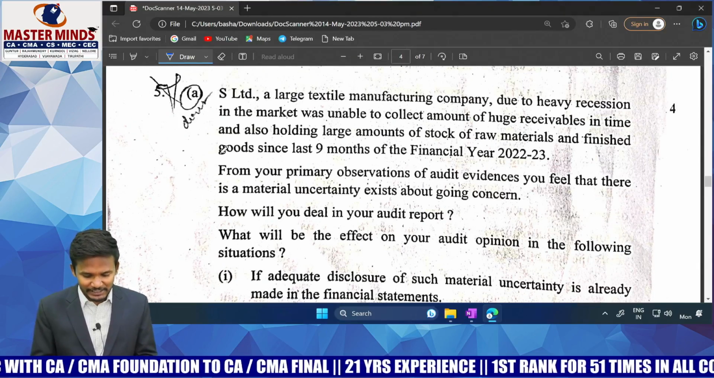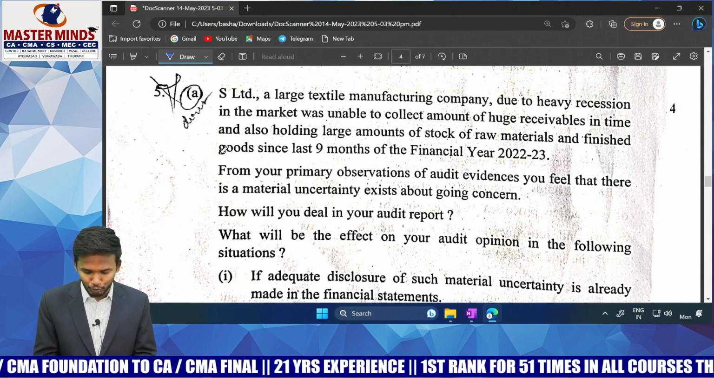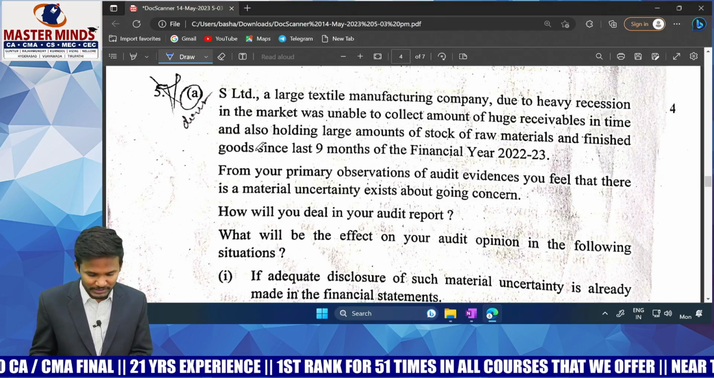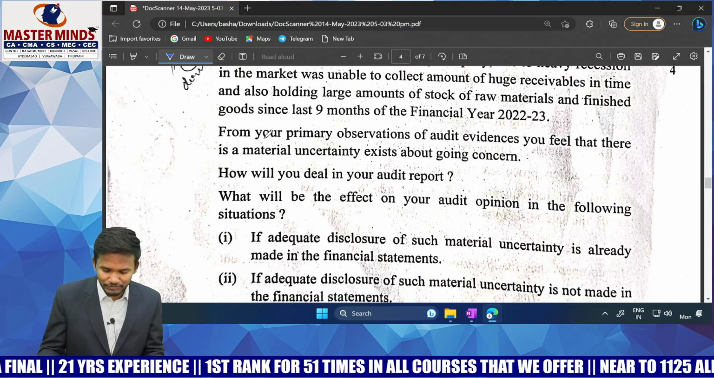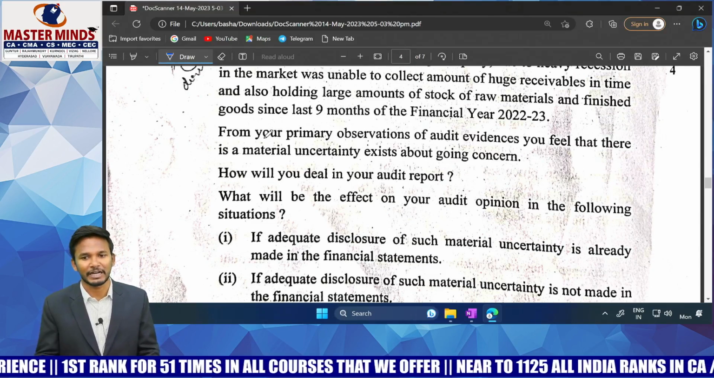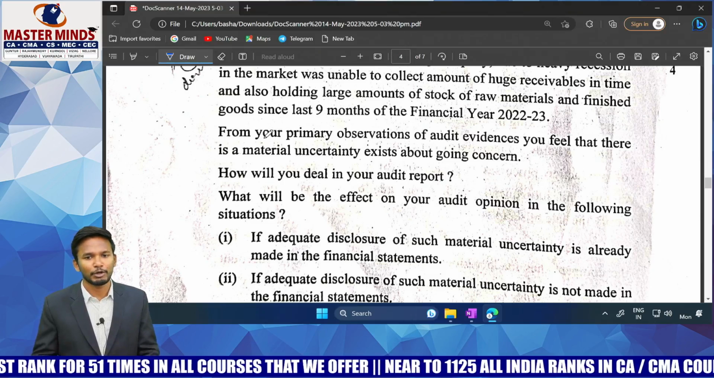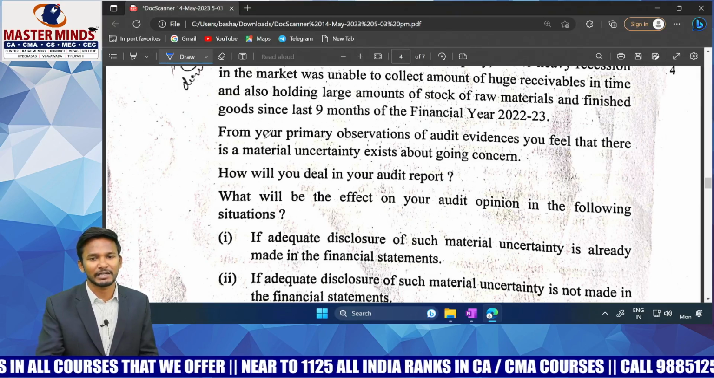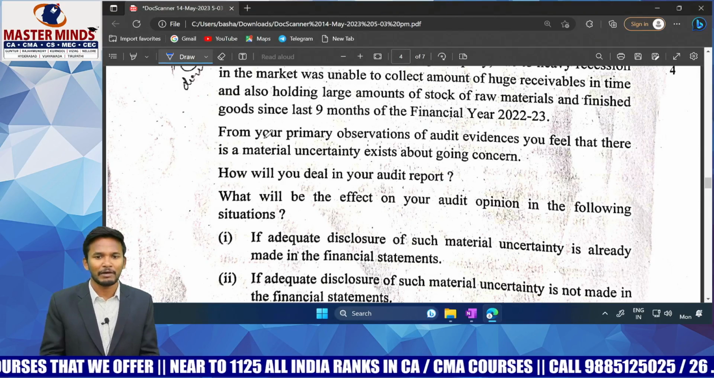S Limited, a large textile manufacturing company, due to heavy recession in the market, was unable to collect a huge amount of receivables in time and was also holding a large amount of stock of raw material and finished goods since the last 9 months of financial year 22-23. From your primary observation of audit evidence, you feel that there is a material uncertainty about going concern. How will you deal with it in your report?